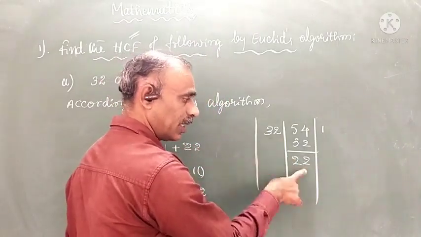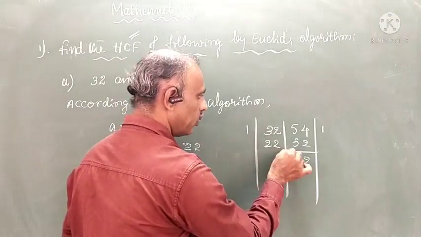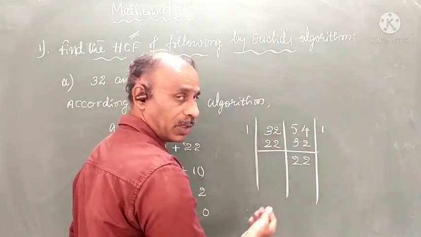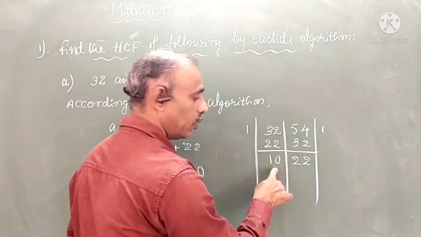Now this is bigger and this is smaller, so you divide from this. 22 ones are 22. How many times you are going to divide, that you write outside this line. Then 2 minus 2 is 0, 3 minus 2 is 1. Now you are having 10.